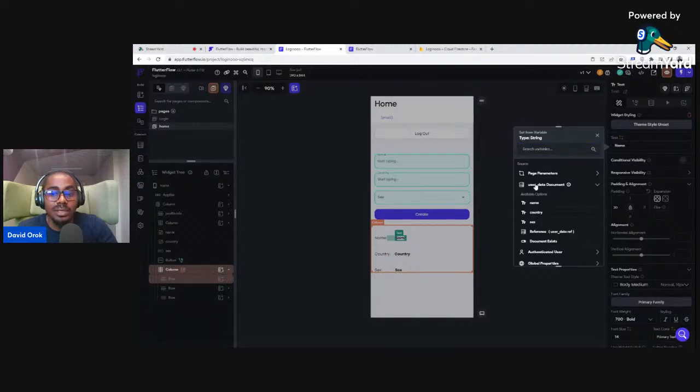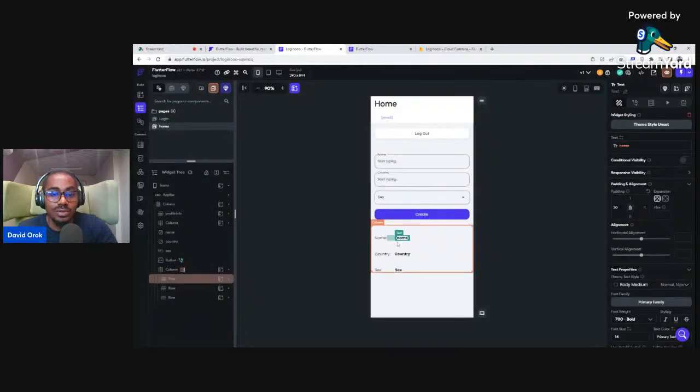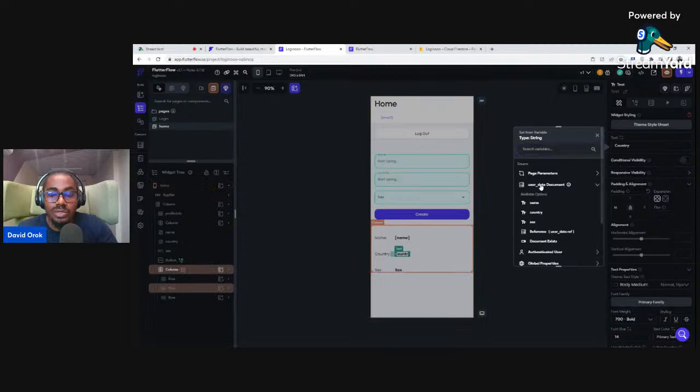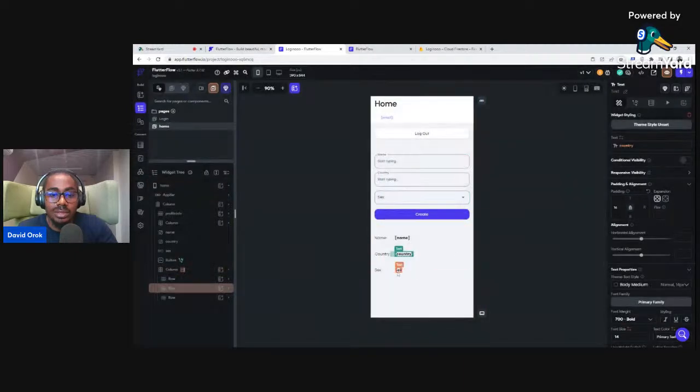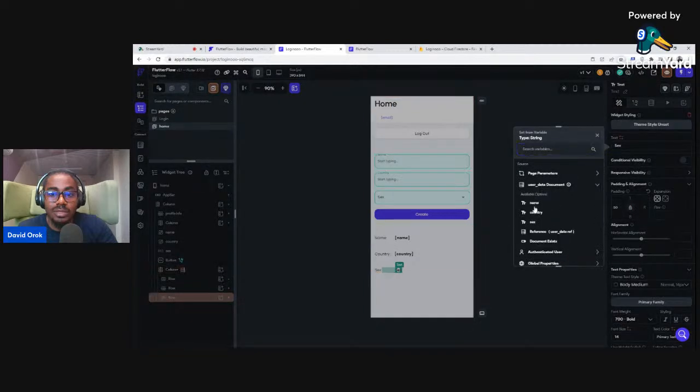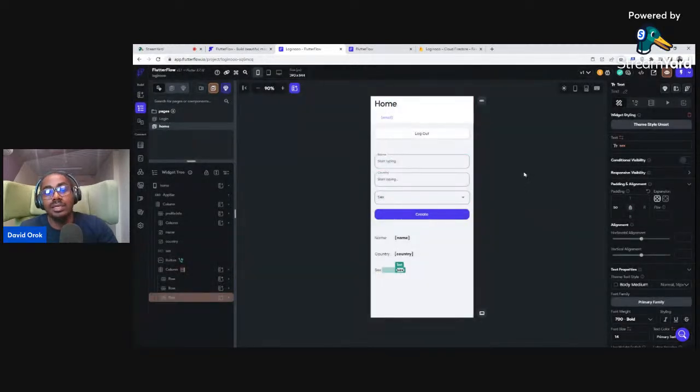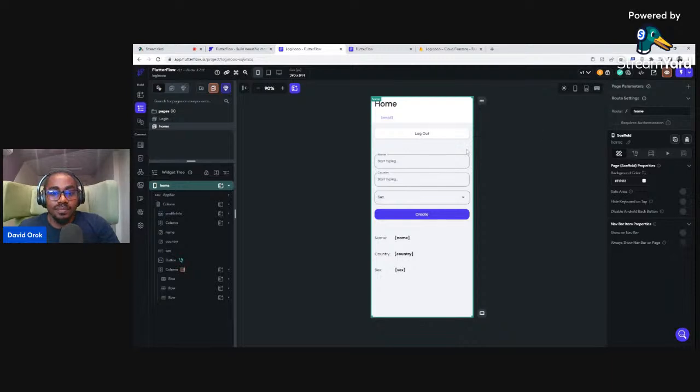I click on this, and then I will say name, so it shows your name. Okay, I click on this, come here, go to user document and say country. Good. I'll click on this, go to user document and say sex. That's it, guys.